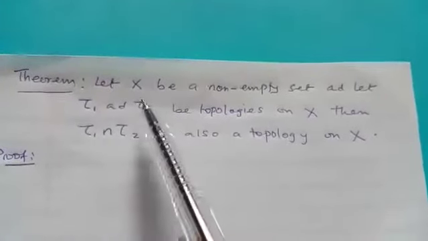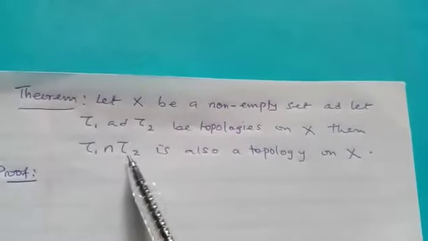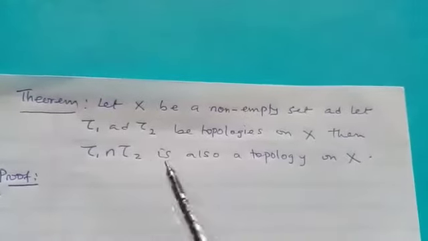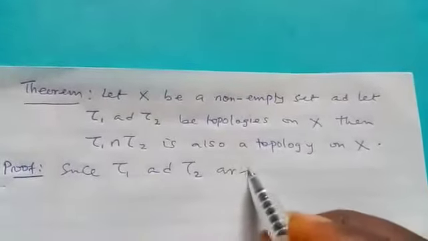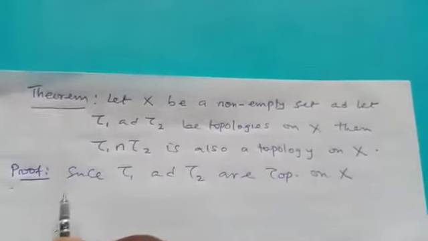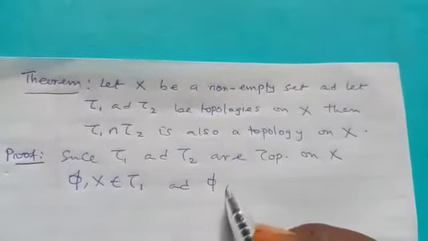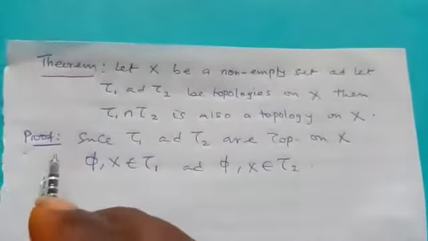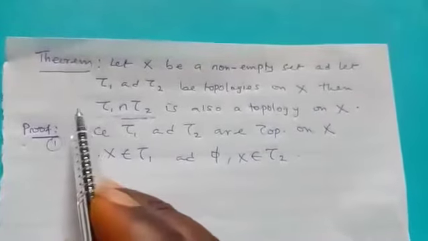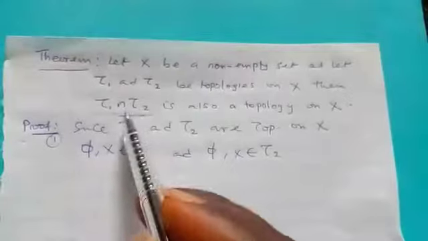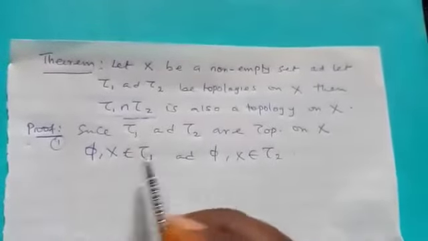Now we have this theorem. Consider this. Let S be a non-empty set, and let tau 1 and tau 2 be topologies on S. So we want to show that tau 1 intersection tau 2 is a topology on S. Now we start by saying, since tau 1 and tau 2 are topologies on S, definitely phi and S must belong to tau 1, and also phi and S must belong to tau 2. For the first property, we need to show that phi and S are inside this collection.